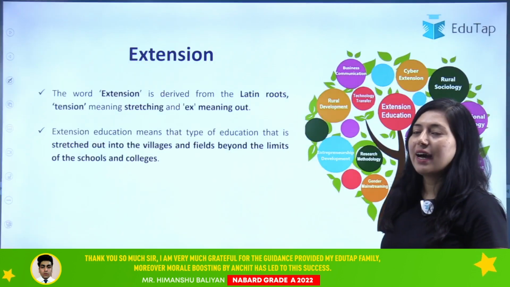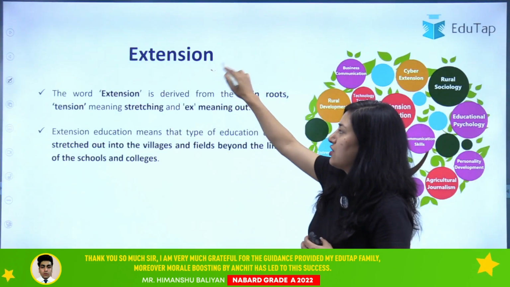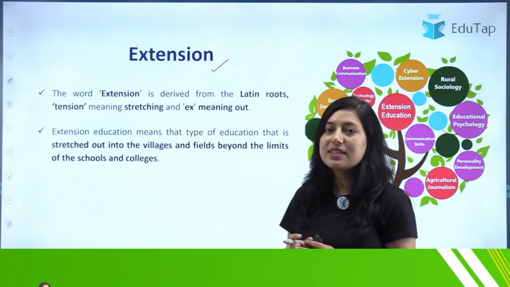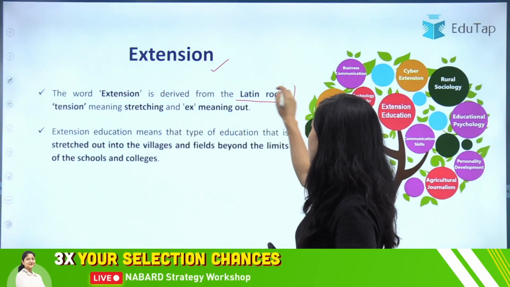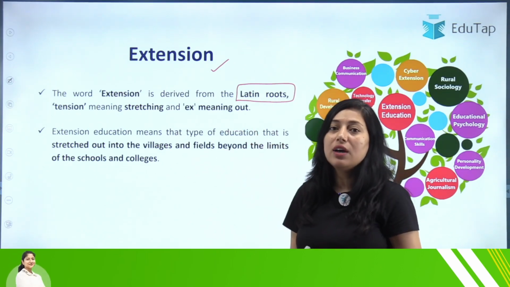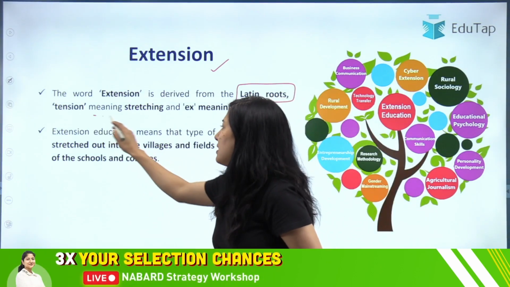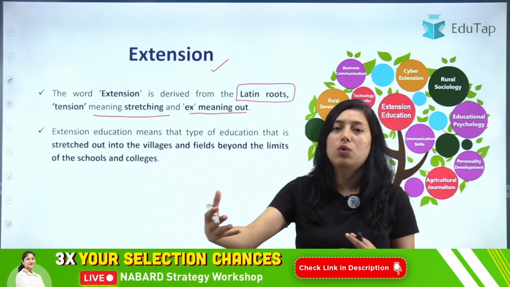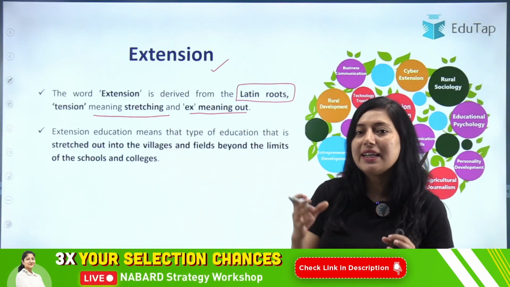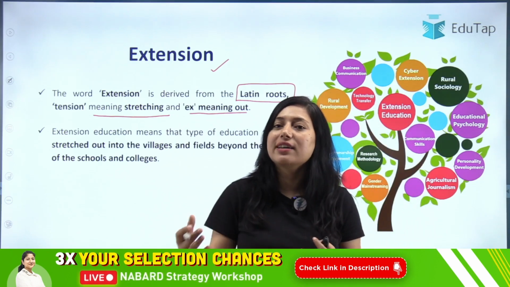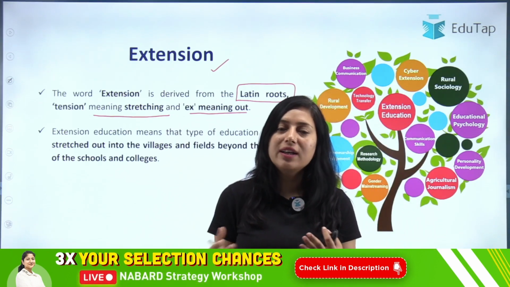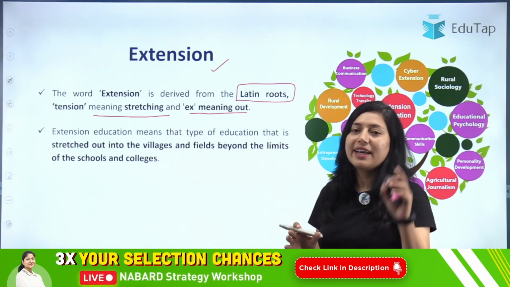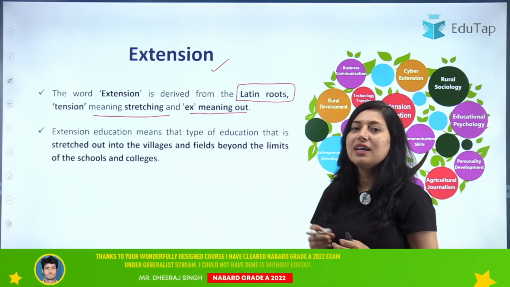So first of all, I would like to tell you about this word extension. Basically the word extension is derived from a Latin word. Okay, so basically it is a Latin word which means tension means stretching and X means out. Okay, so basically stretching out. Now what we are stretching out here, we will be discussing it later, but for now you have to remember that extension is a Latin word which means stretching out.